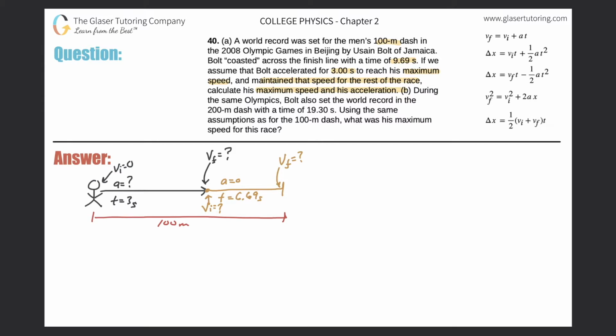And what else could we do here? Well, we could also talk about the displacements. So let's dot a line down here. Now I can consider this distance here. I'm going to call it x1, because I really don't know what it is. If I call the left-hand side x1 and this side x2, they should both add up to 100. So that'll essentially be my first formula: x1 plus x2 equals 100.